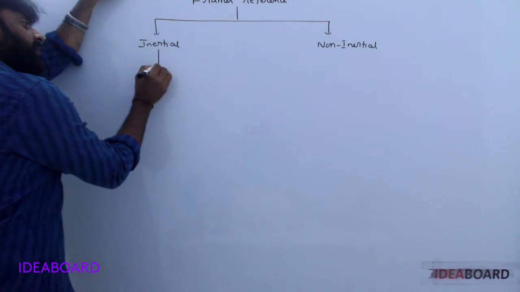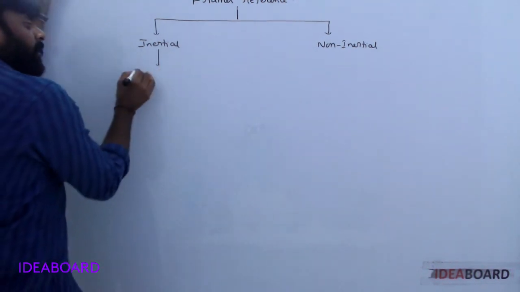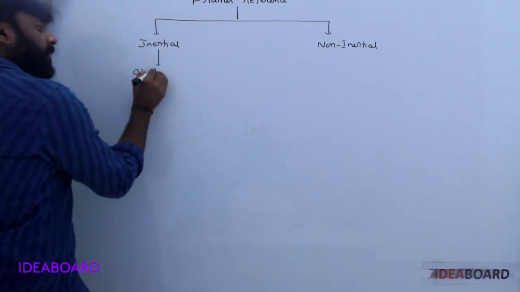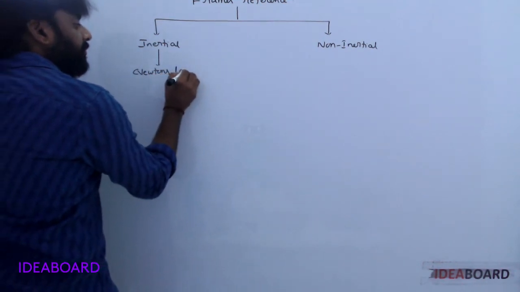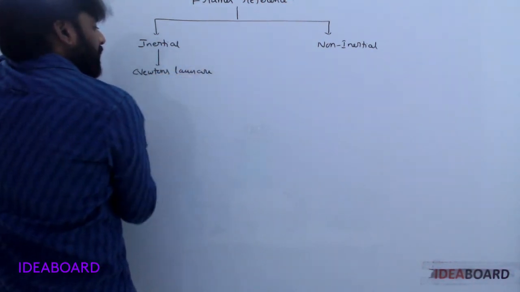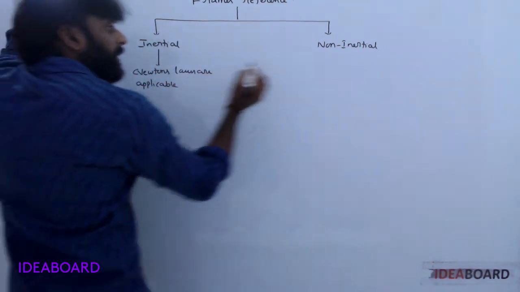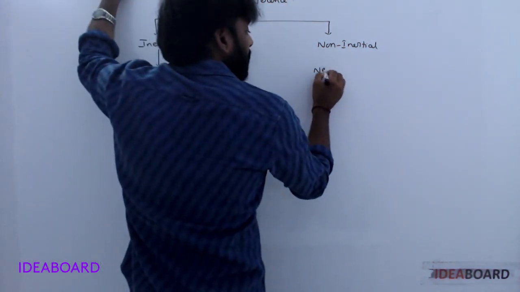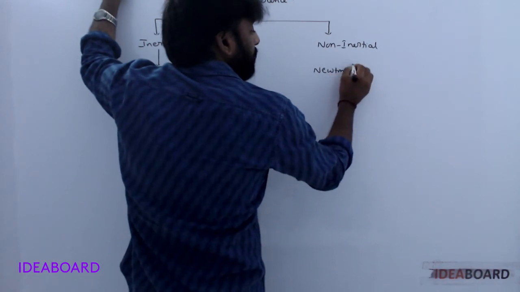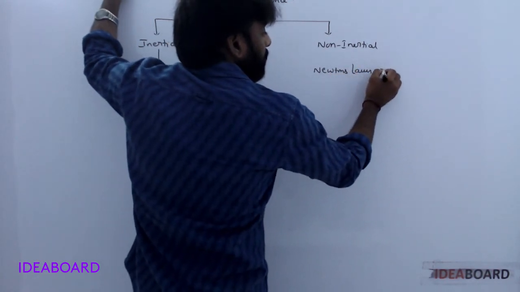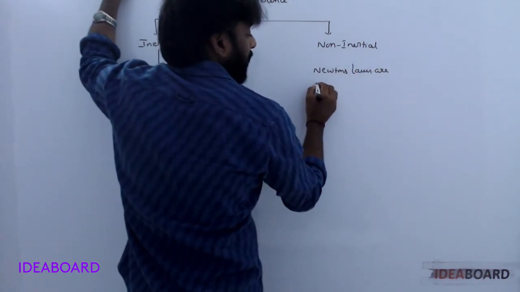In inertial frames, Newton's laws are applicable. In non-inertial frames, Newton's laws are not applicable.